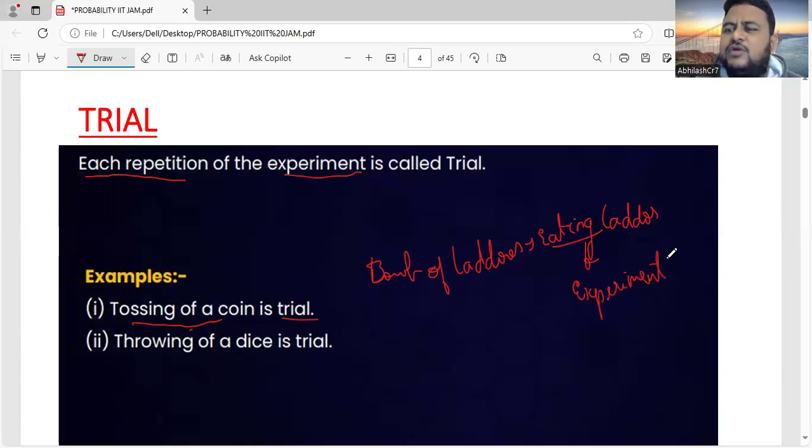But each time you are allowed to eat only one laddu. Okay. So, how many repetitions are required? Suppose a bowl of laddus contains 50 laddus. Each time you are supposed to eat only one laddu. So, you will eat one laddu. Okay, that is one trial. So you will eat a second laddu, that is a second trial. Like that, how many trials are required? 50 trials are required to eat 50 laddus.